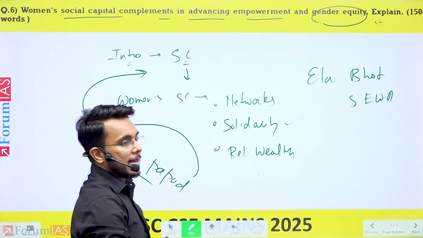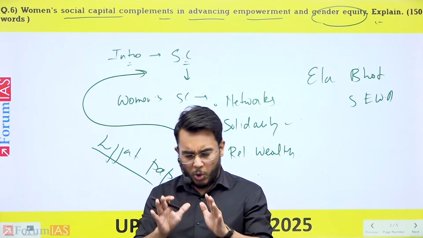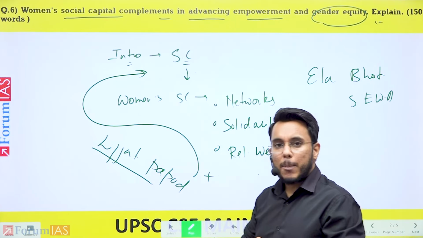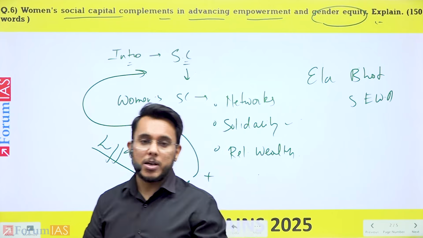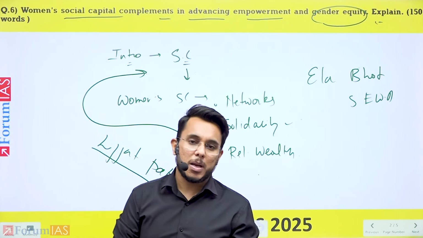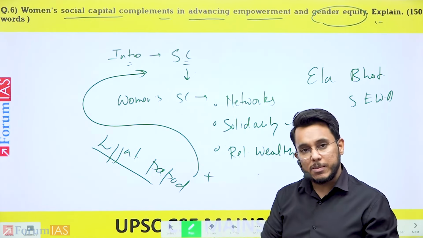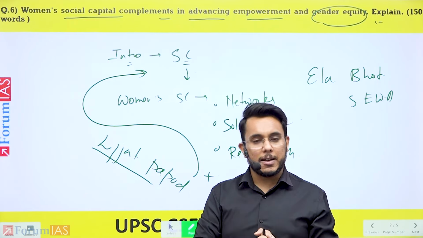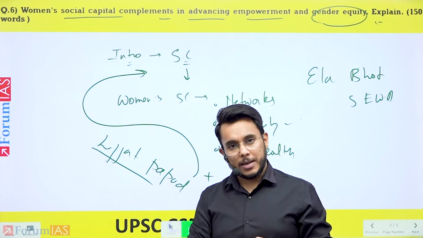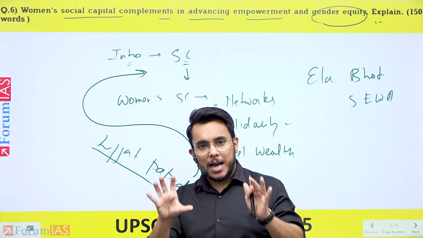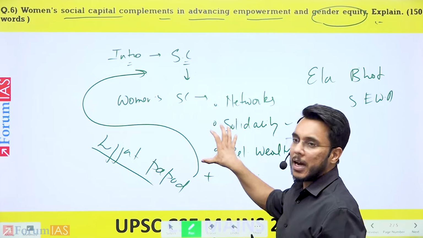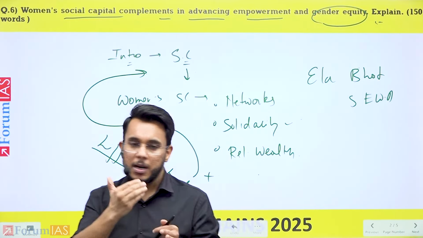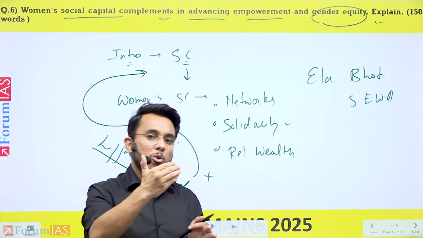Now, further we can add this particular thing, and how to put it formally, that I will also discuss. Social capital can complement formal policy making, as well as the special schemes that the government has brought. And social capital along with legislative action can truly empower women. So these are the dimensions that I can explore in the introduction part. I will summarize all these things in formal sentences so that you can understand.